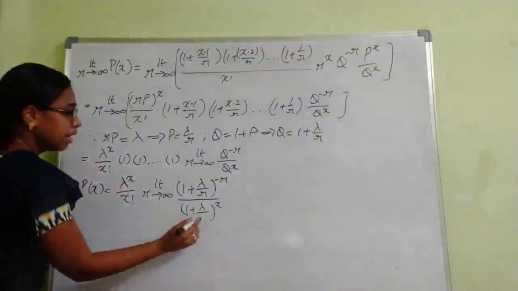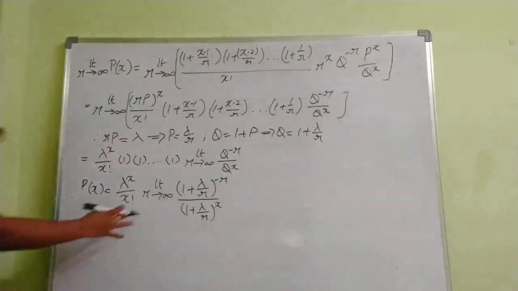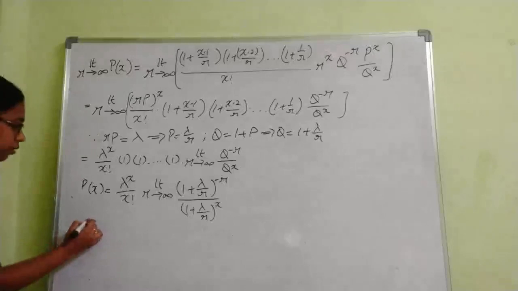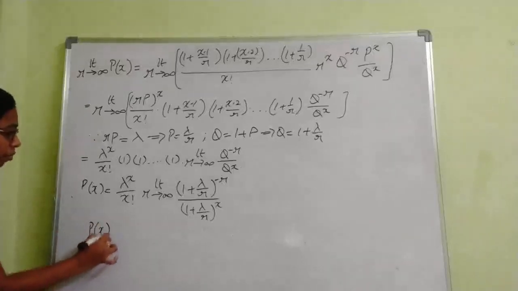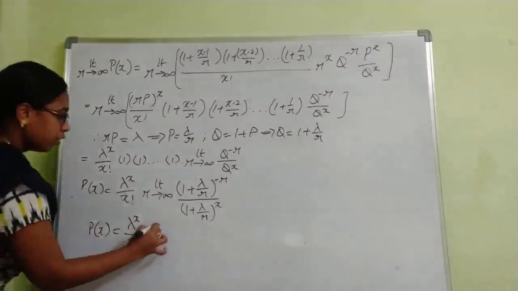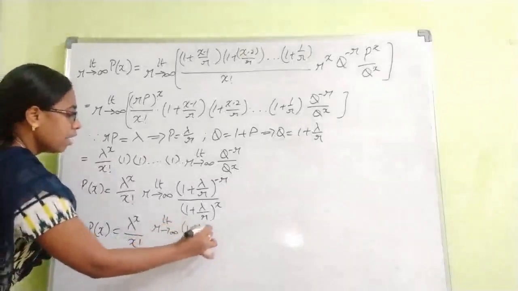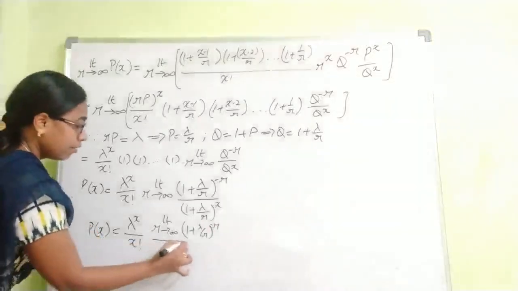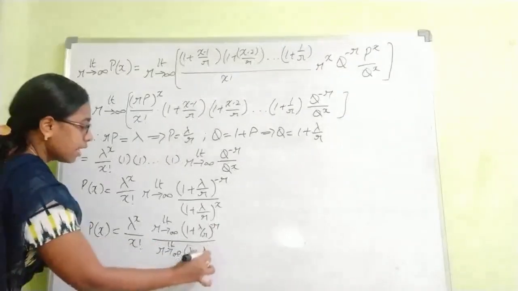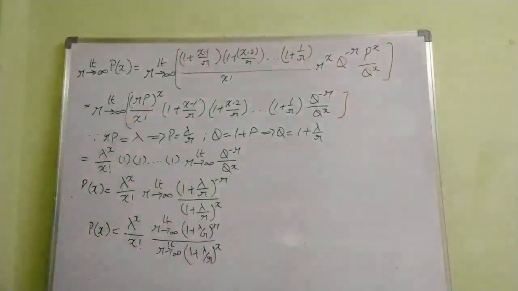So this is lambda by r, right? So here we will use some formulas. What are those formulas? This limit r tends to infinity is applicable for numerator and denominator also, right? So write down separately p of x equals lambda power x by x factorial. So for numerator, limit r tends to infinity 1 plus lambda by r whole power minus r, divided by limit r tends to infinity 1 plus lambda by r whole power x. So we have used these formulas in the last limiting case also.